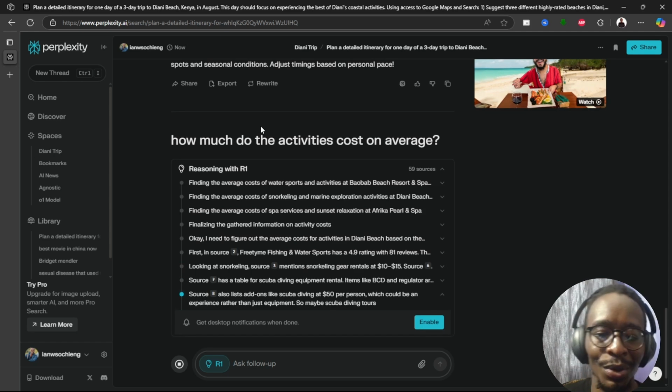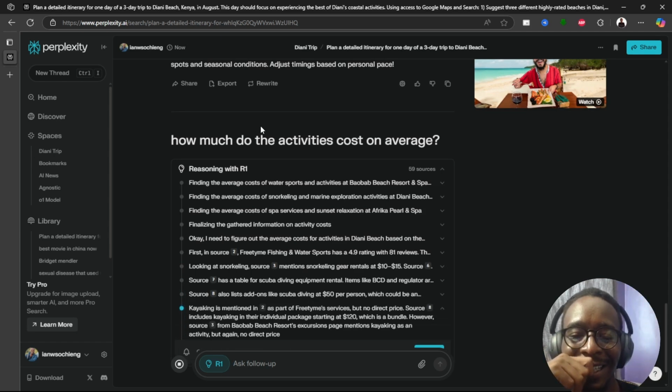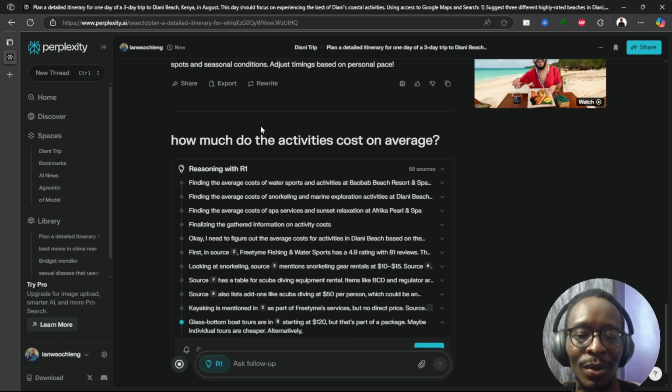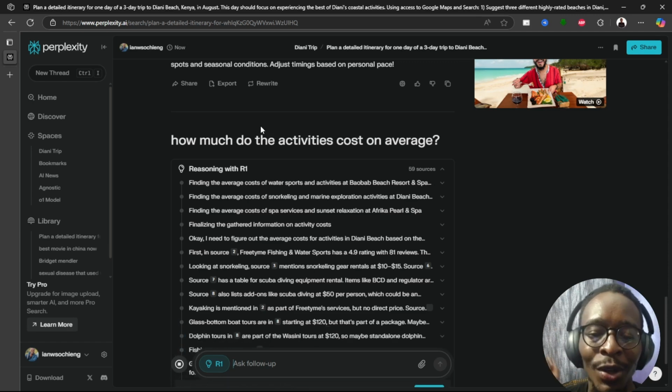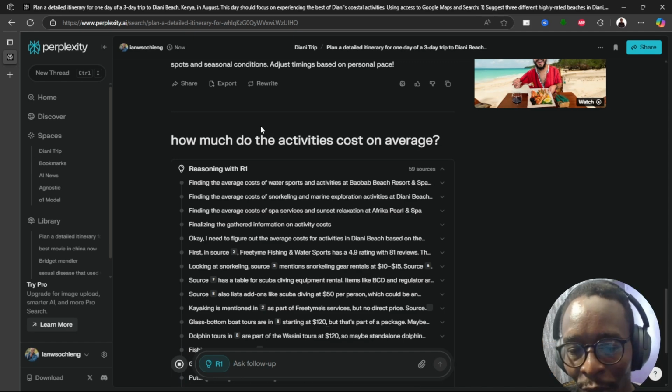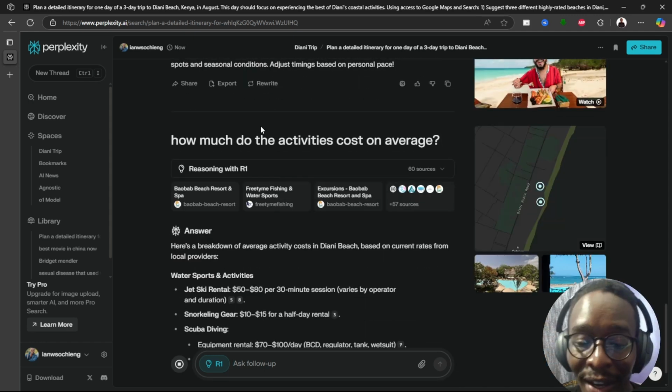This is something that you can't do with Google. You'll have to be very specific. How much will the activities in Diani cost? You have to be very specific with that. But this one knows the kind of activities I'm talking about, when they're going to happen. So it still has context of the previous search results, which I find really cool.